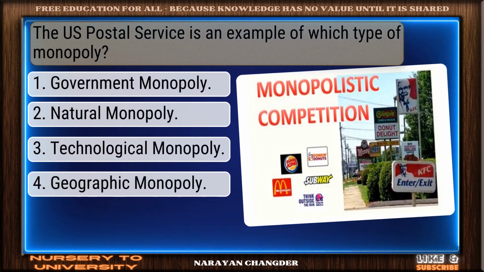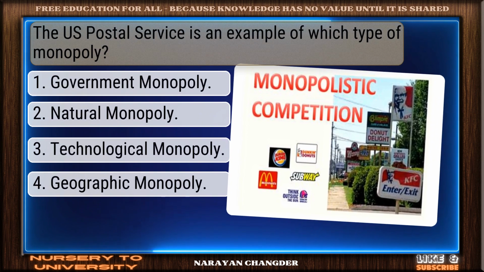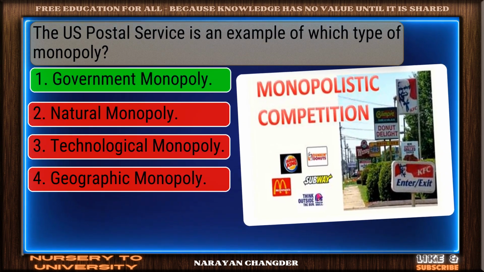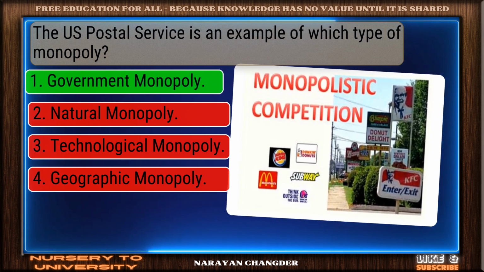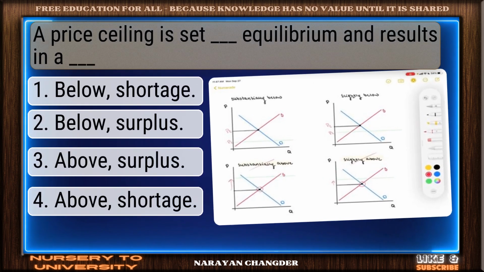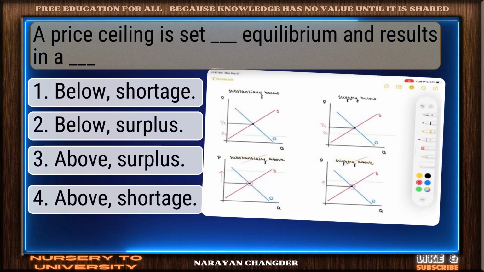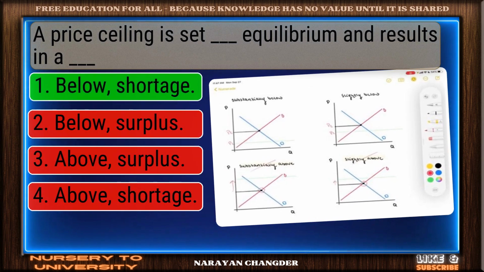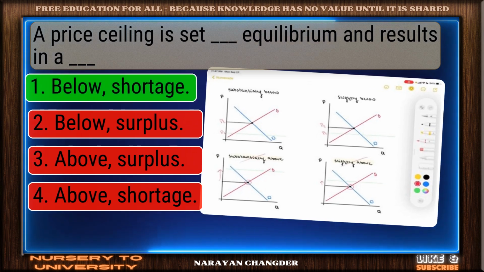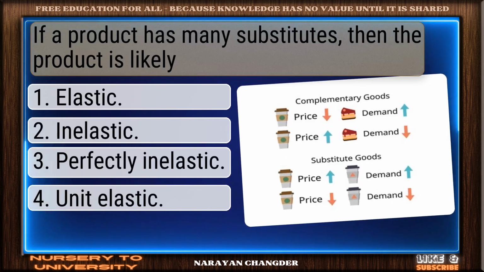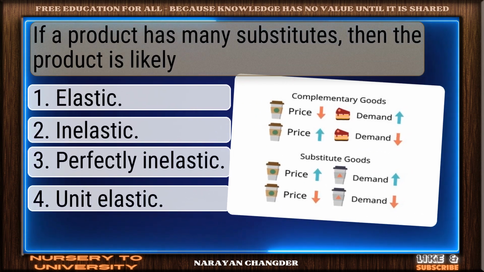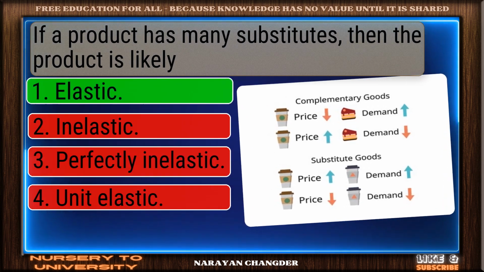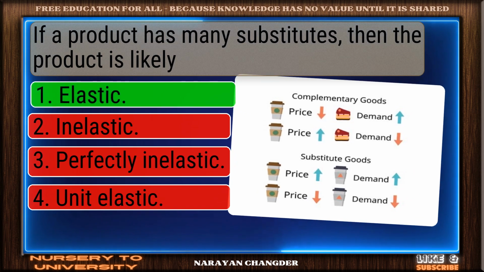The US Postal Service is an example of which type of monopoly? Excellent choice. Government monopoly is the right answer. A price ceiling is set dash equilibrium and results in a dash. Good job. Your answer below shortage works well here. If a product has many substitutes, then the product is likely dash. Correct. Elastic is the right answer.